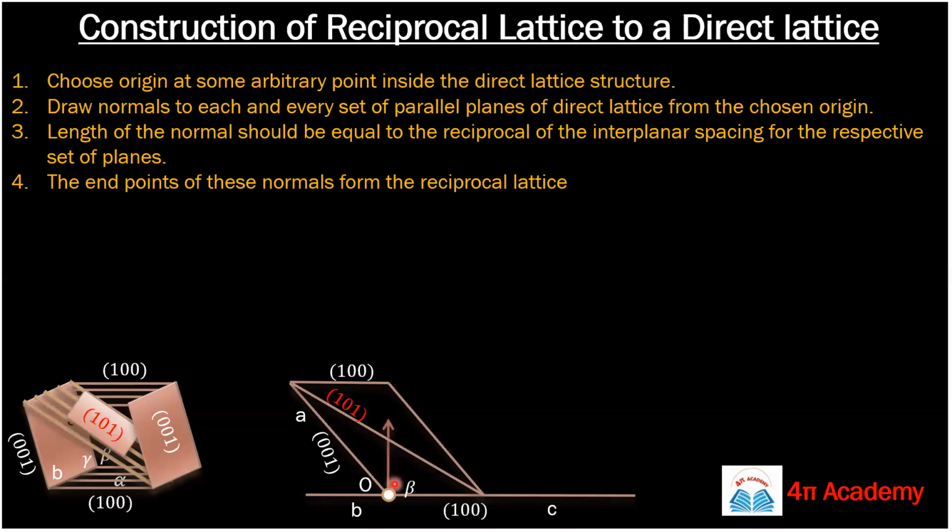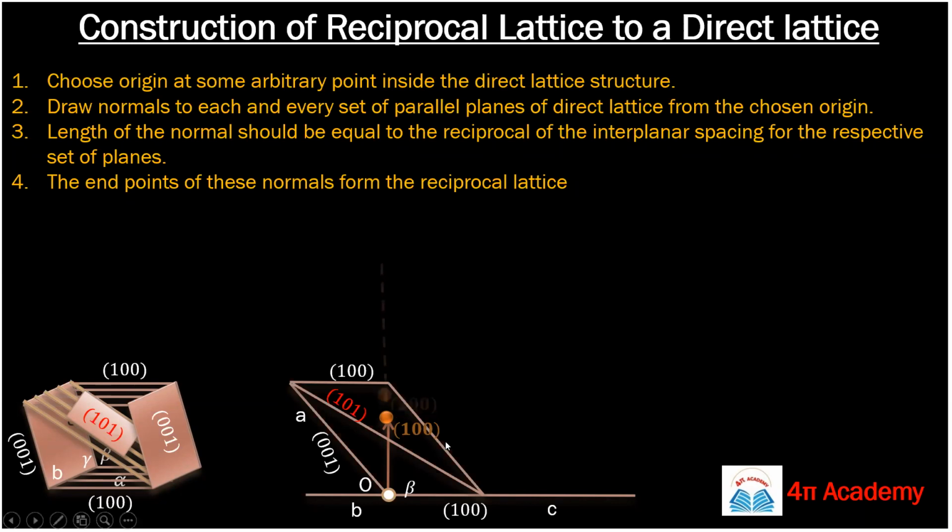Okay, and the length of this normal will be 1 upon d100. d100 is the interplanar spacing between these two planes 100. So suppose this is your length. Mark this point, the end point of this normal. This end point of the normal is your 100 lattice, but in the reciprocal lattice system. Now this point is your reciprocal lattice of 100. Okay, got it? Yes, ma'am.